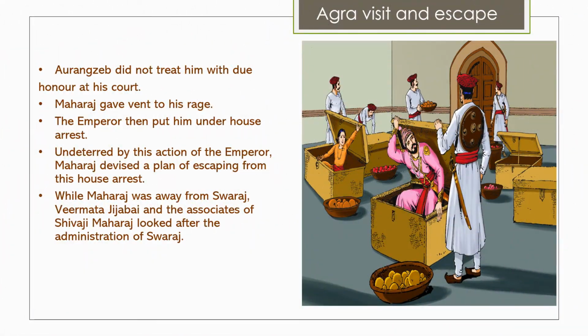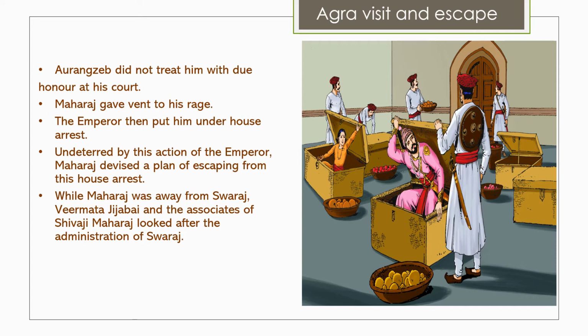So a treaty was signed between Shivaji Maharaj and Jai Singh. But this treaty was signed on behalf of Aurangzeb. Maharaj wanted to meet Aurangzeb, but Jai Singh did not allow Maharaj to meet Aurangzeb directly. According to the treaty, it was decided that Shivaji Maharaj would help them against Adil Shahi. So first only Jai Singh tried to use Shivaji Maharaj against Adil Shahi.